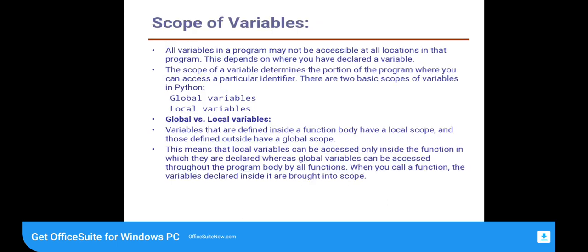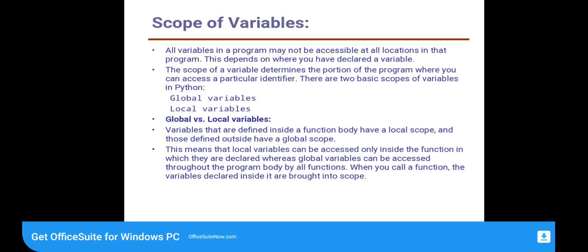Scope of variables. All variables in a program may not be accessible at all locations in that program. This depends on where you have declared a variable. There are two types of variables in Python: global variables and local variables. Variables that are defined inside a function body have a local scope, and those defined outside have a global scope.